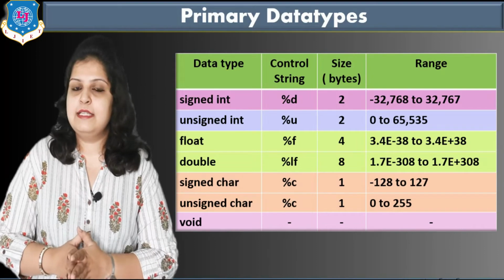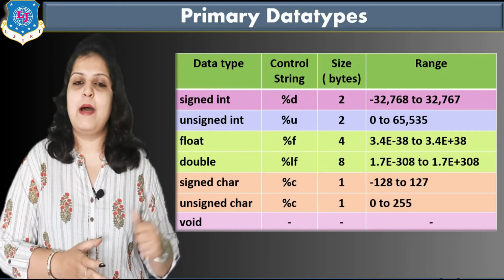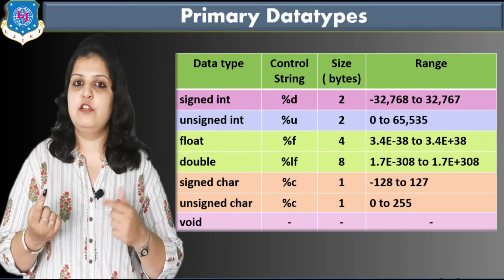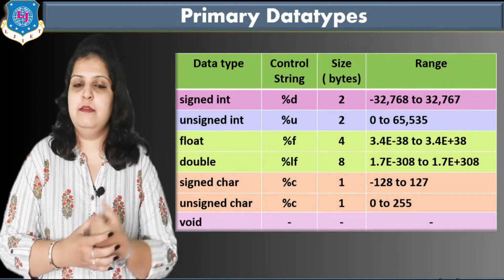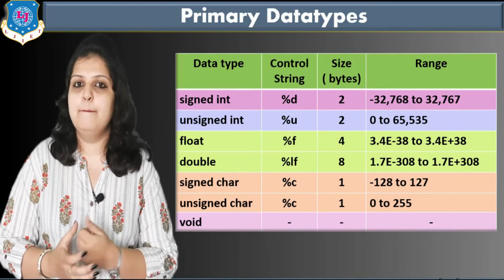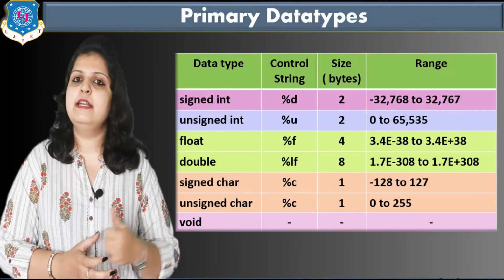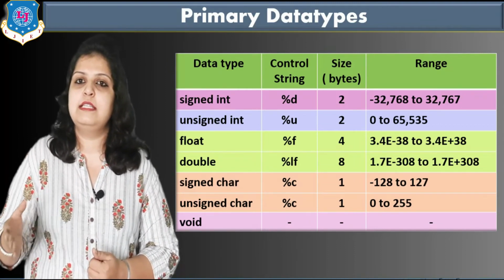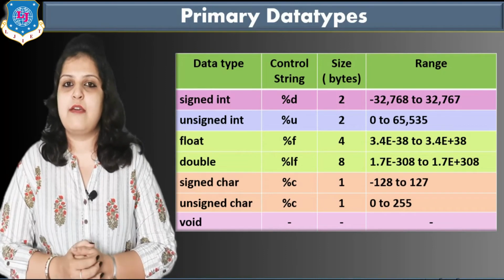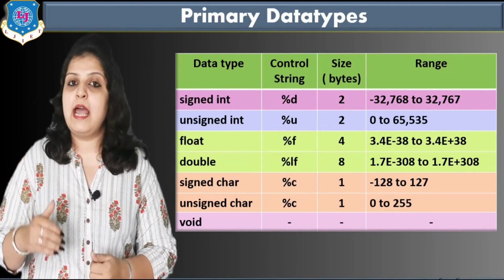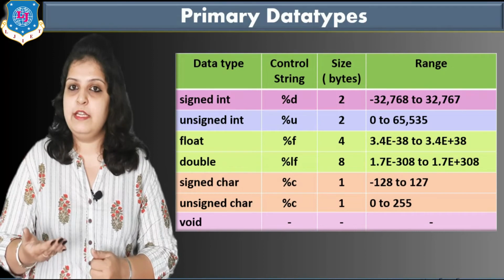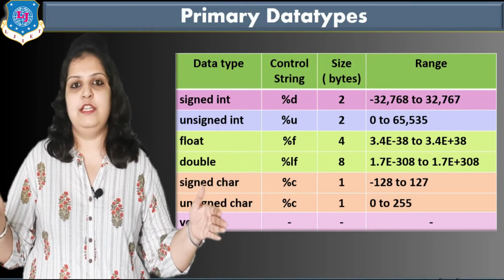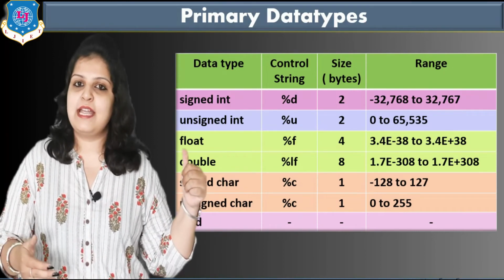And what is the size in memory? It is 2 bytes, and 1 byte is equal to 8 bits. So in bits form it is 16 bits. And what is the range? Range is -32,768 to 32,767. Means we can enter the value of our variable between these 2 ranges only in signed integer.